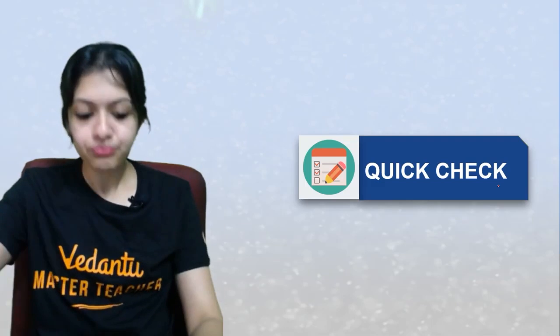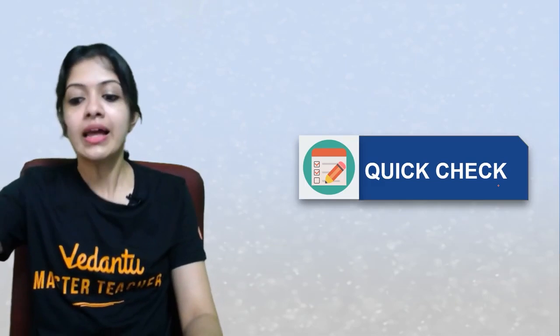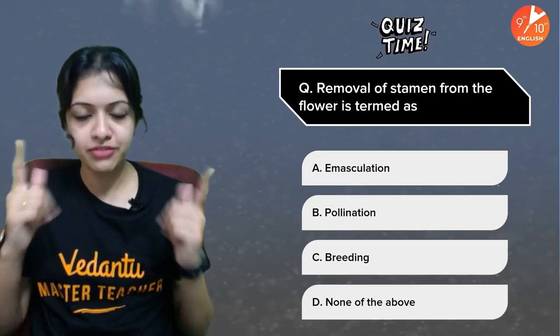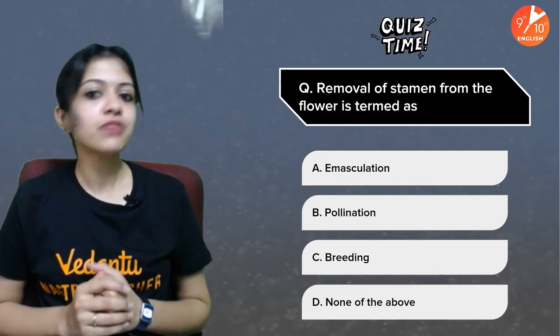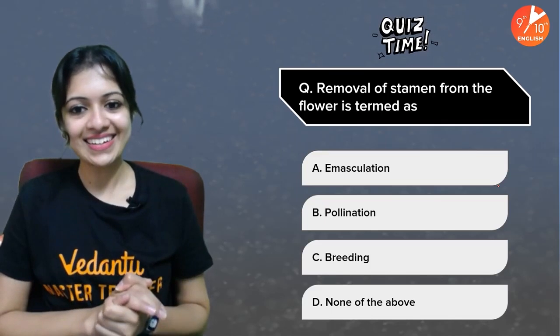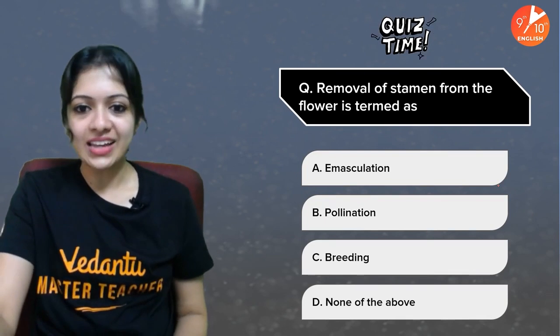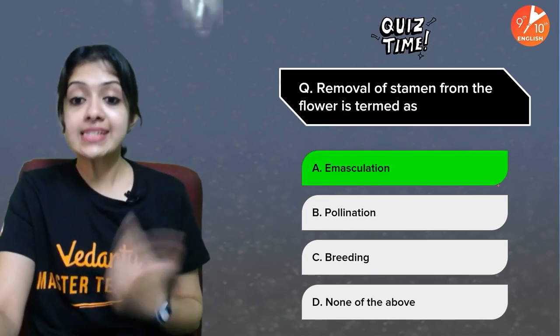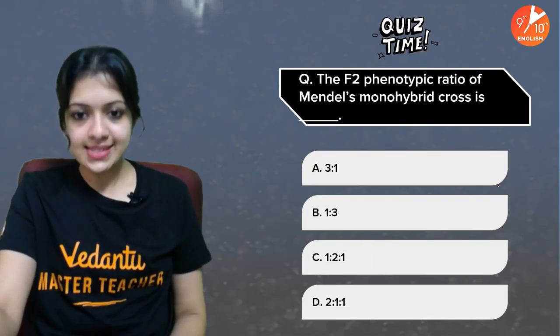And now, before we go any further, let's quickly check how much we have understood. Okay, 3 or 4 questions, fatafat, right here. Removal of stamen from the flower is termed as dash. Okay, and your time is up. I've told you the answer at the start of today's session. It is emasculation. Yes. Next one.